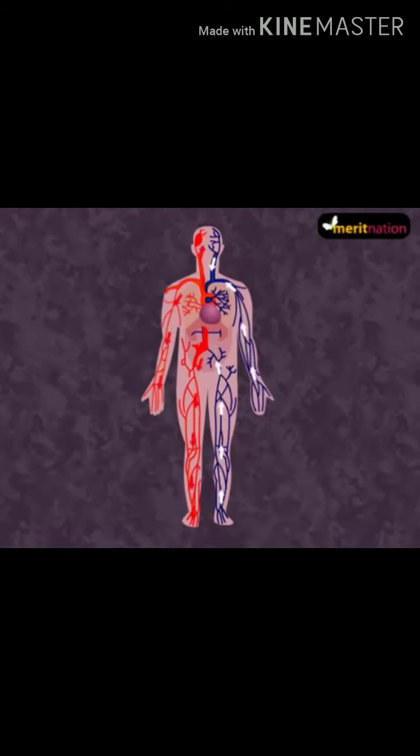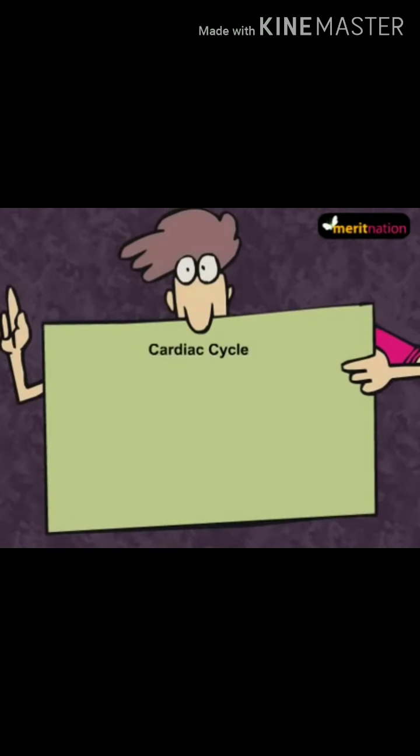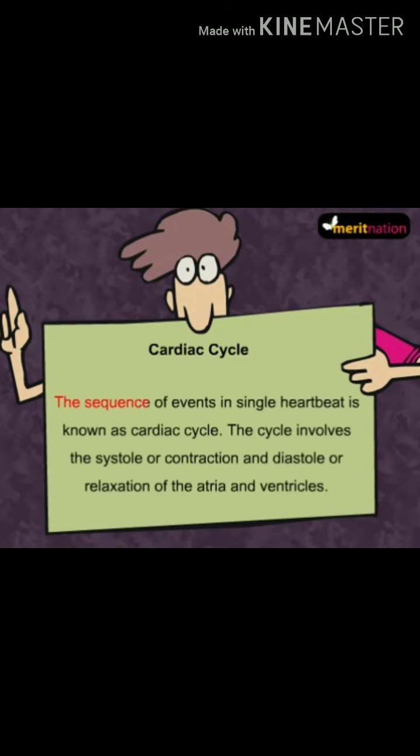Our heart is an important component of cardiovascular system. It creates pressure every time it beats. This pressure moves the blood to every cell in our body. Now let us see what is cardiac cycle. The sequence of events in a single heartbeat is known as cardiac cycle. This cycle involves the systole or contraction and diastole or relaxation of atria and ventricles.